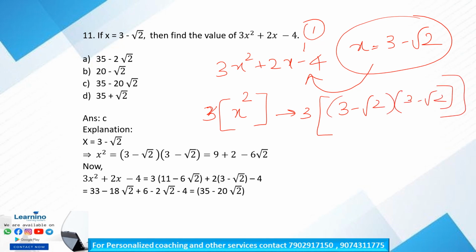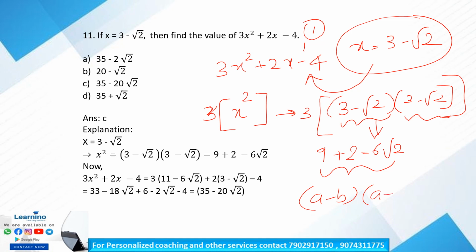What is 3 minus root 2 into 3 minus root 2? Multiplying each term, first term and second term by each other, we will get the answer. So 3 into 3, 9, plus root 2 into root 2 is 2, minus 6 root 2. This is obtained by solving a minus b into a minus b.